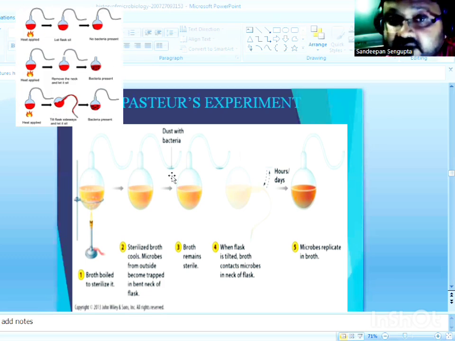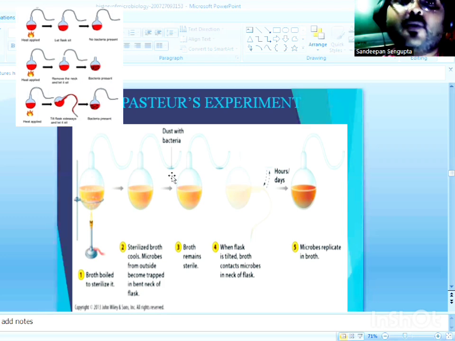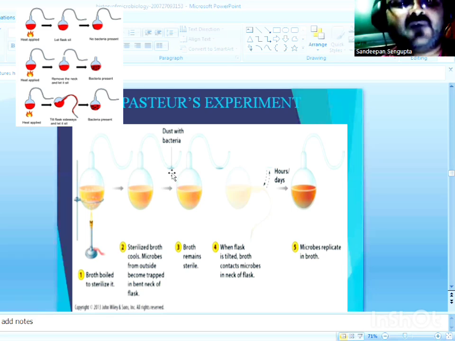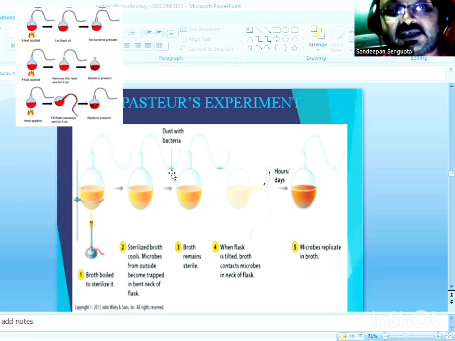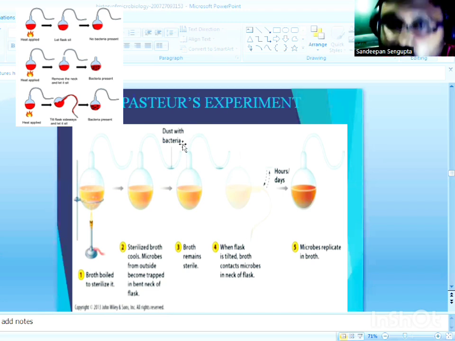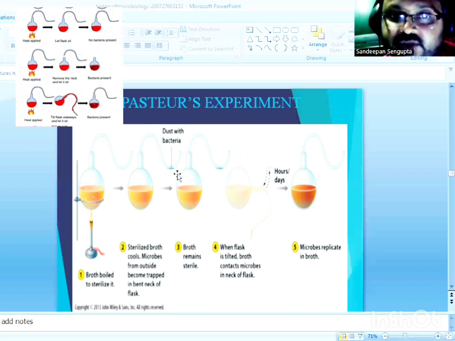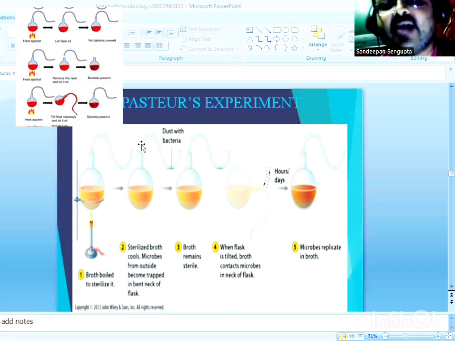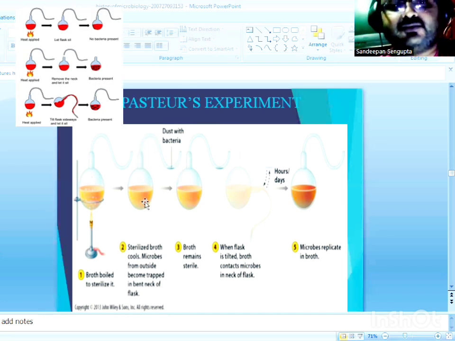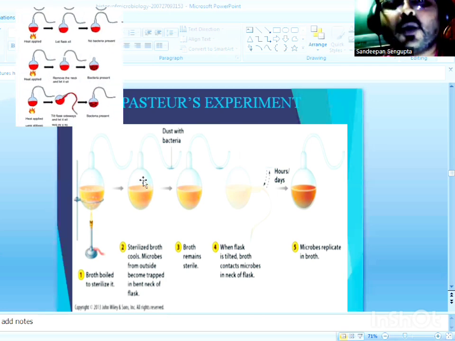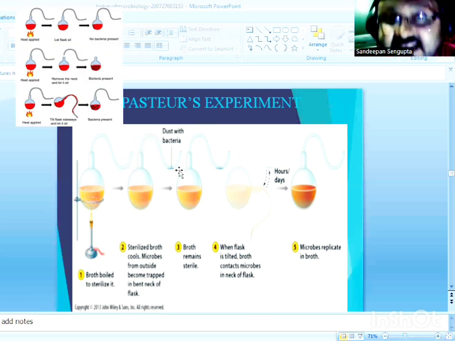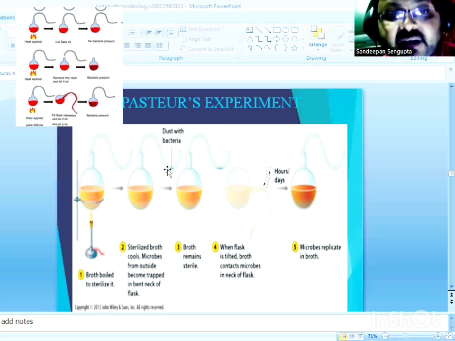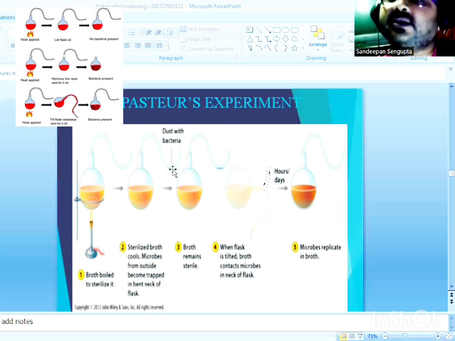When Pasteur was asked to explain, he gave a very scientific explanation: the mouth was open, and dust particles bearing germs tried to enter and reach the nutrient solution, but they settled down in the U-shaped neck of the flask due to gravity.